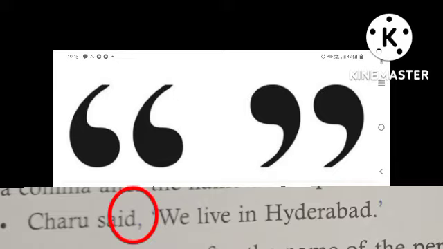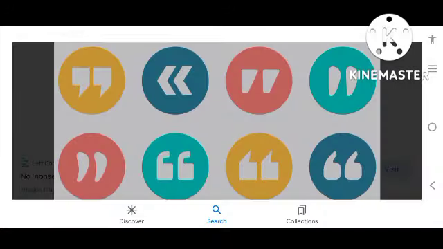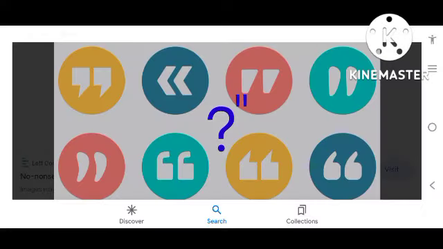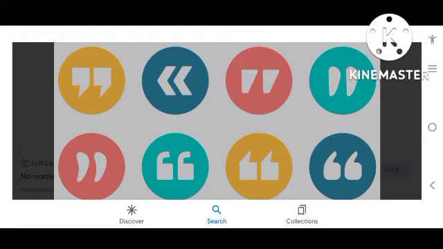Before we start the quotation mark, we will write the comma, like Charu said, "We live in Hyderabad." Now, students, this sentence was a statement. So in the end, we have used a full stop. Now, if it is a question, then what we will put? We will put a question mark. And if it is an exclamation, then we will use exclamation mark. And after that, we will close the quotation mark.